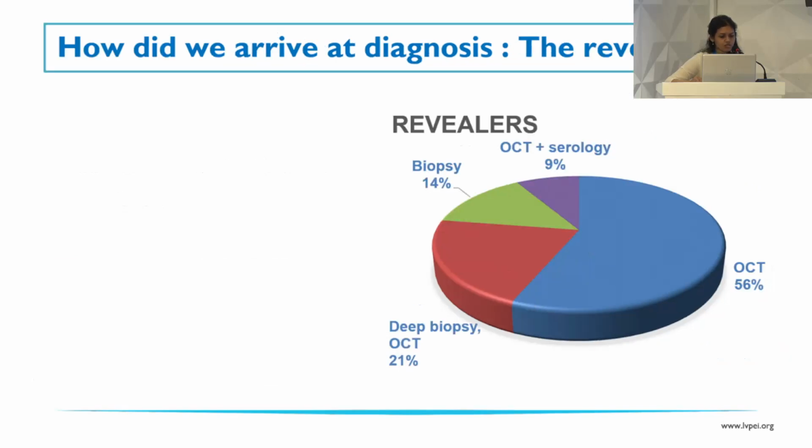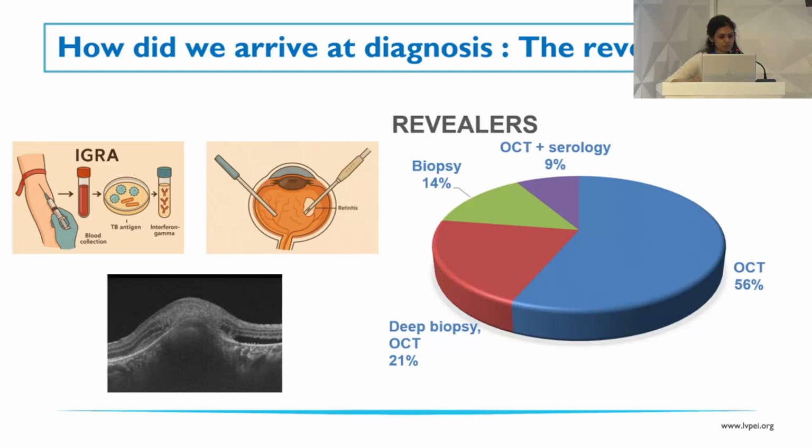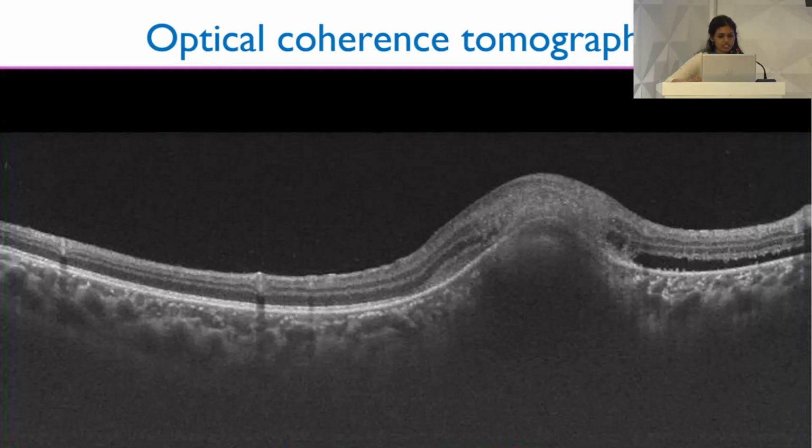Then how did we finally arrive at the correct diagnosis? That was based mainly upon deep vitreous biopsy and serology, supported by OCT, whether independently OCT or independently deep vitreous biopsy. Going back to the case I showed in the beginning, this girl was treated multiple times with anti-protozoal therapy, and this was her OCT.